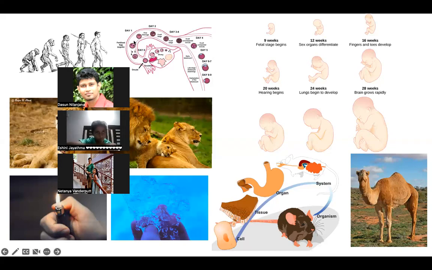That cell started dividing. It became 2 cells, 4 cells, 8 cells in 4 days. Then in day 5, day 6, day 7, can you see? After 9 weeks, closer to 2 months.